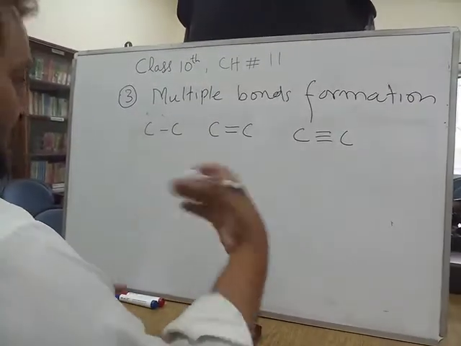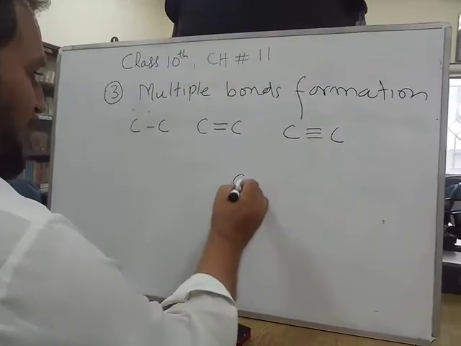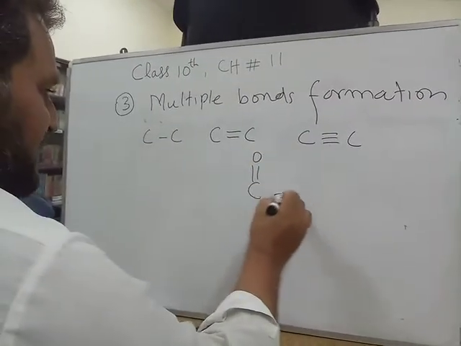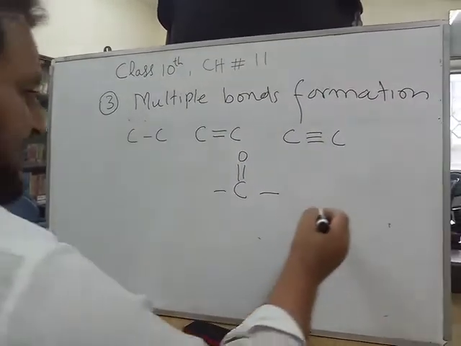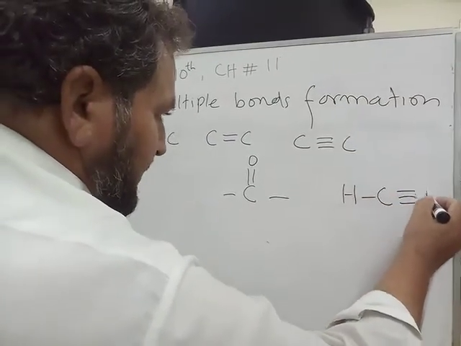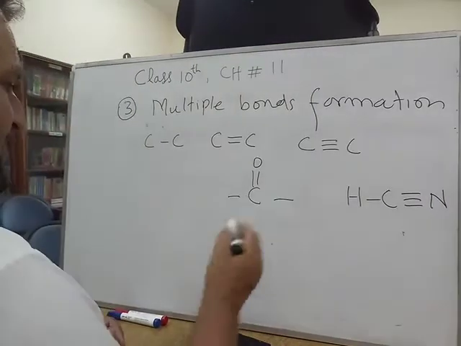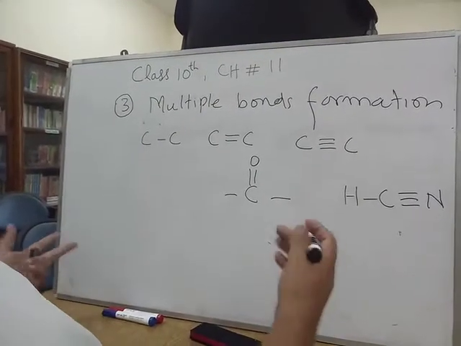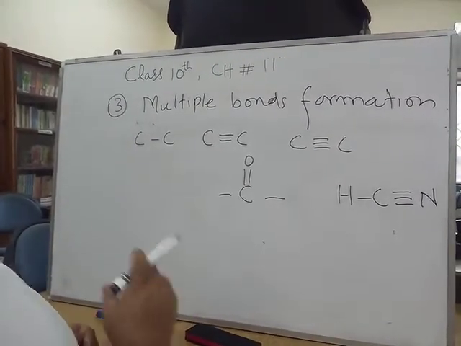Not only between carbon atoms, carbon can also form bonds with other atoms like oxygen. Similarly, carbon can also form a triple bond with nitrogen, and bonds with phosphorus, sulfur, and many other elements. So this is the third reason.